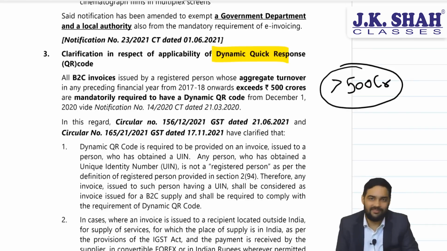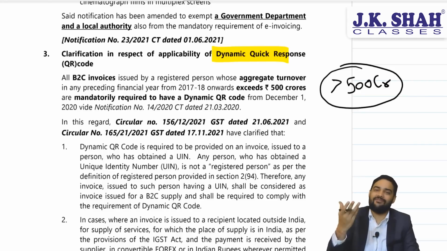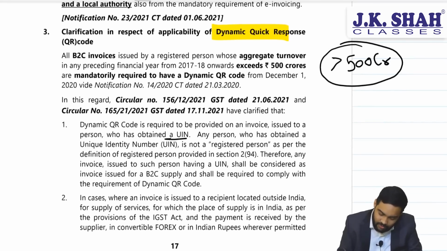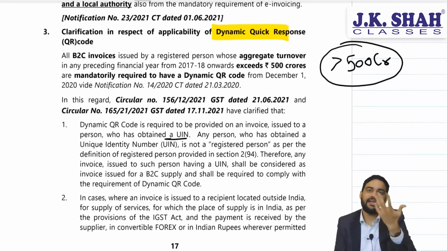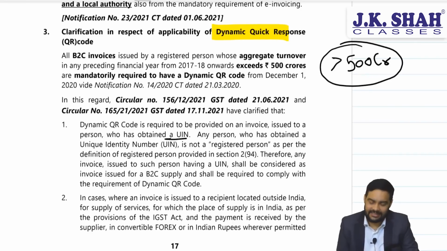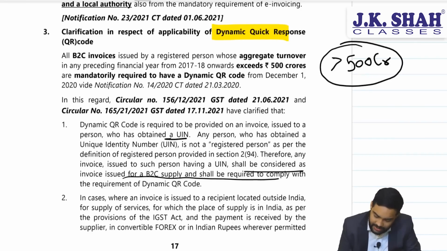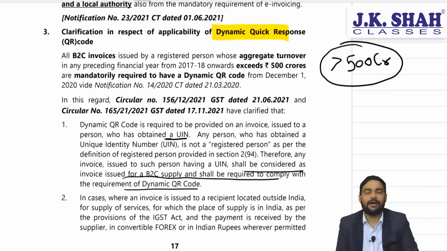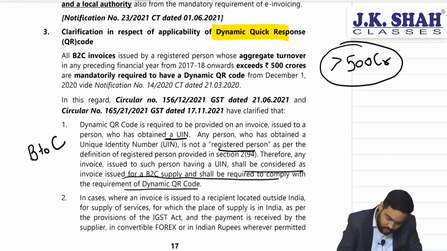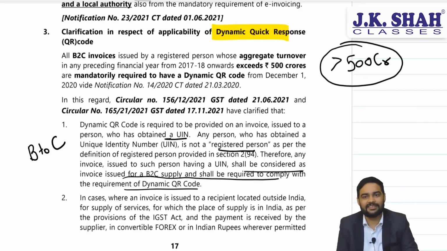The limit remains the same even now. Then what has changed, sir? Some clarifications given by CBIC. What is the clarification, sir? Say suppose you are providing service to a unique identification number holder, UN or embassy. Should dynamic QR code be there? CBIC has clarified that yes, it should be having dynamic QR code, because a person having unique identification number is not a registered person. As he is not a registered person, it is a B2C transaction. As it is a B2C transaction, it has to have a dynamic QR code.